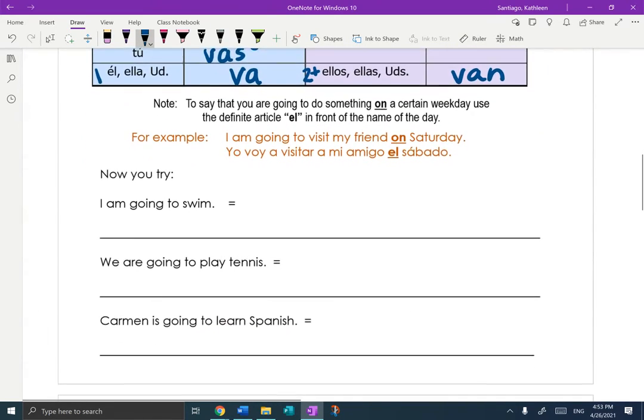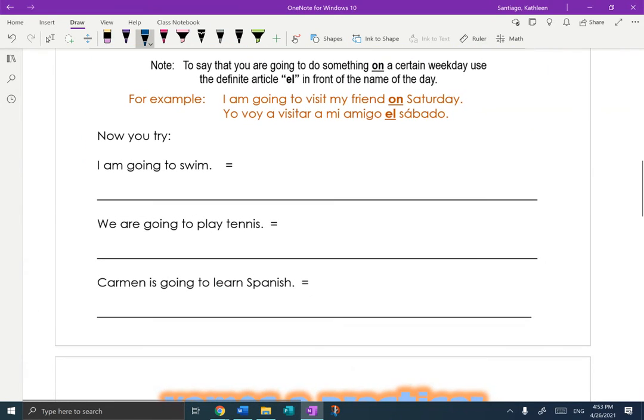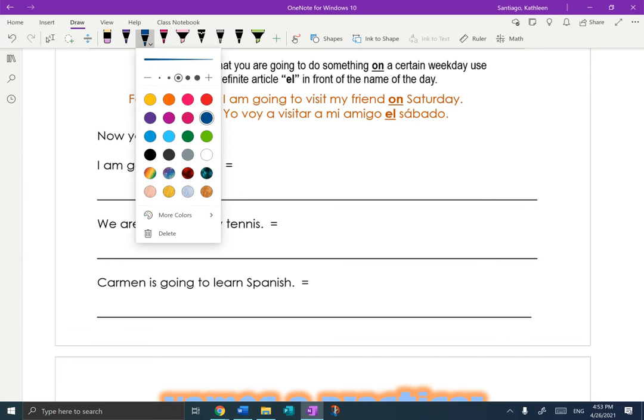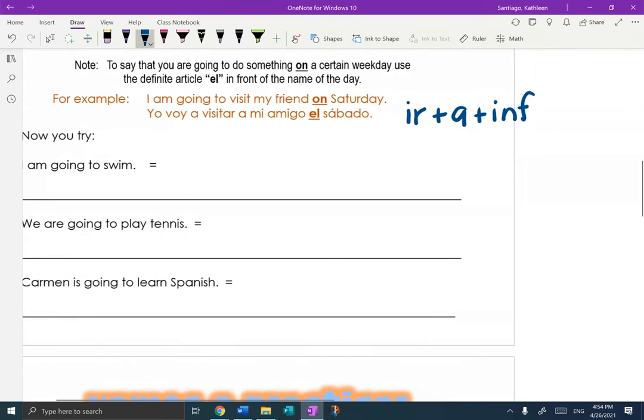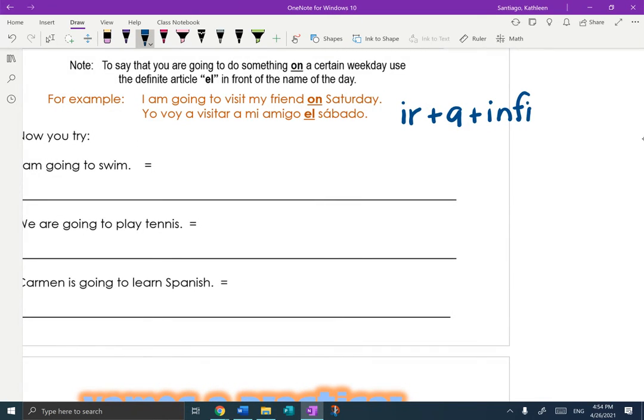Now you give it a try. Okay. I am going to swim. Okay, so we want to follow the steps. Step 1, conjugate, right? Remember, it's ir plus a plus the infinitive. That's the format. Those are your 3 steps.